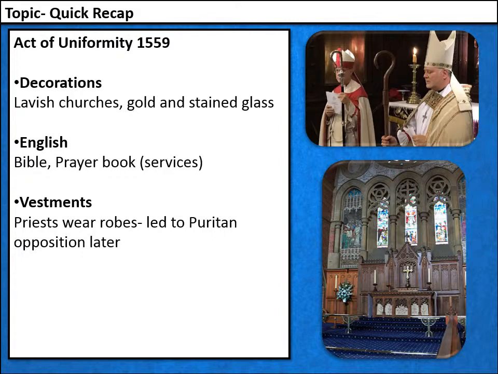And lastly, vestments. Again, these are the robes that priests wore, and Elizabeth decided that her priests would be wearing special robes. This is something that Puritans didn't like, and it's worth knowing about this one, just because it led to problems for Elizabeth much later in her reign, and was an issue that was returned to time and time again.